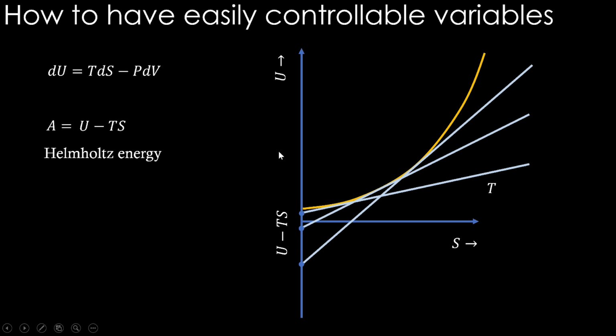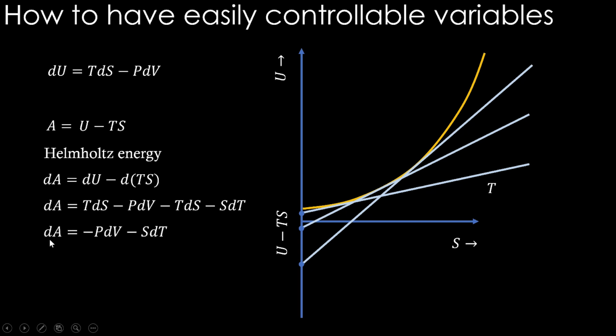Okay, but you see how mathematically it comes. U minus TS is obviously nothing but U as a function of S written in a different form, right? If we do a differentiation of this, we will see dA equals dU minus d(TS). This dU we know from combined first and second law, we can write it as TdS minus PdV, and this d(TS) can be expanded using the UV formula of differentiation, which is TdS plus SdT. In this case, you can see TdS positive here, TdS negative here. Those two terms will go. Then we will get dA equals minus PdV minus SdT.